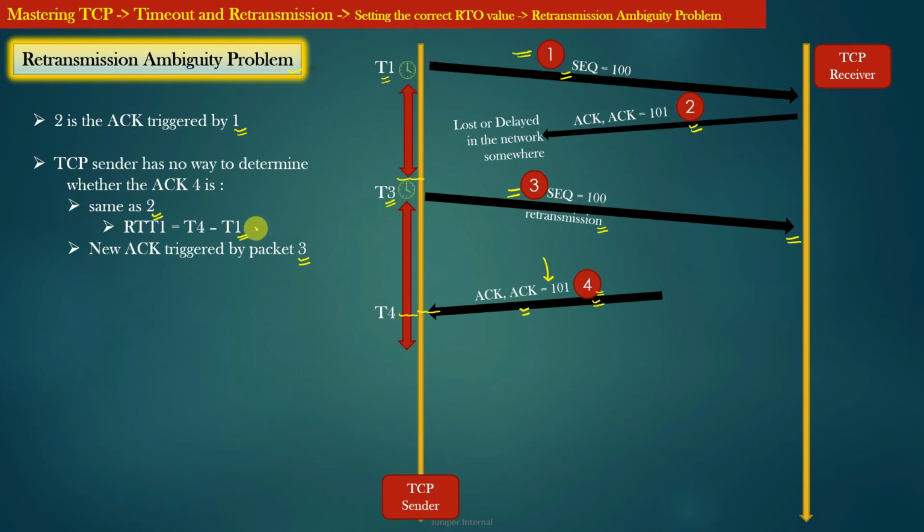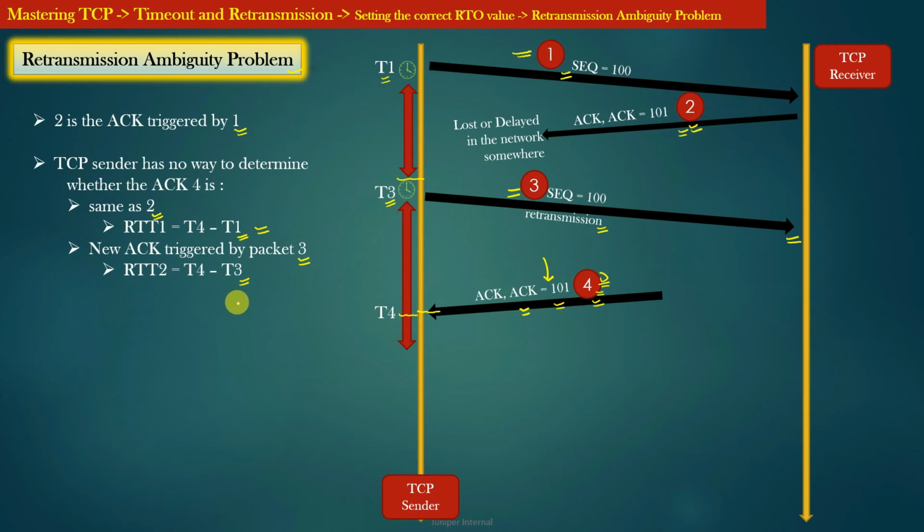The RTT value will be computed as T4 minus T1 if the TCP sender assumes that ACK number 4 is the same ACK as ACK number 2. But if the TCP sender assumes that ACK number 4 is the ACK issued in response to data segment number 3, then the RTT value computed for the segment whose sequence number is 100 will be T4 minus T3.